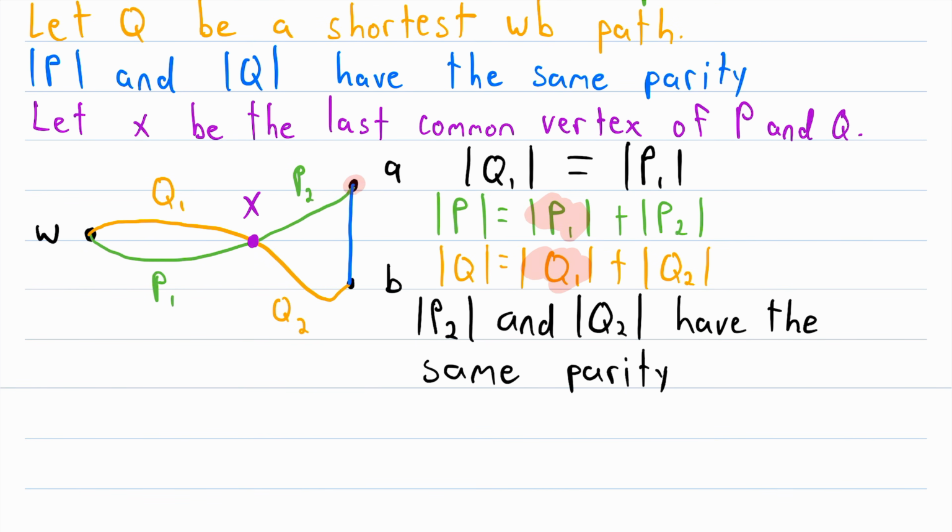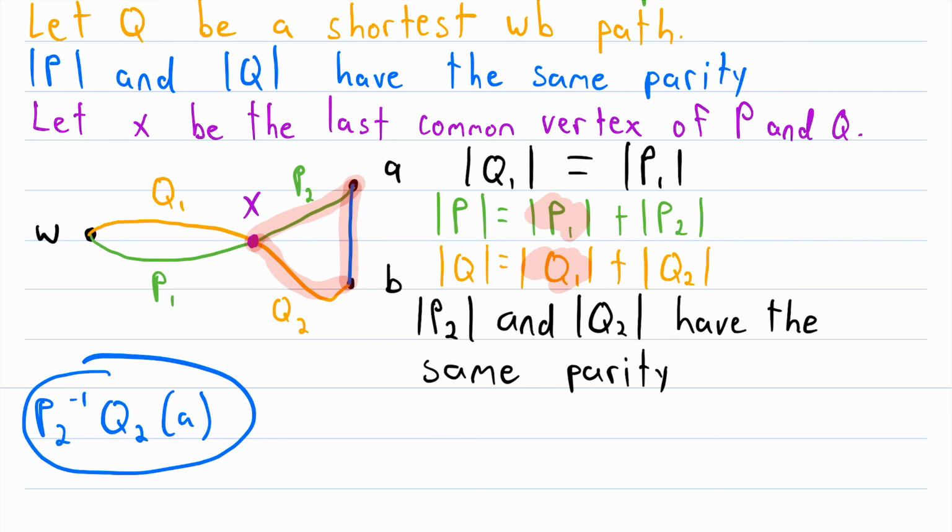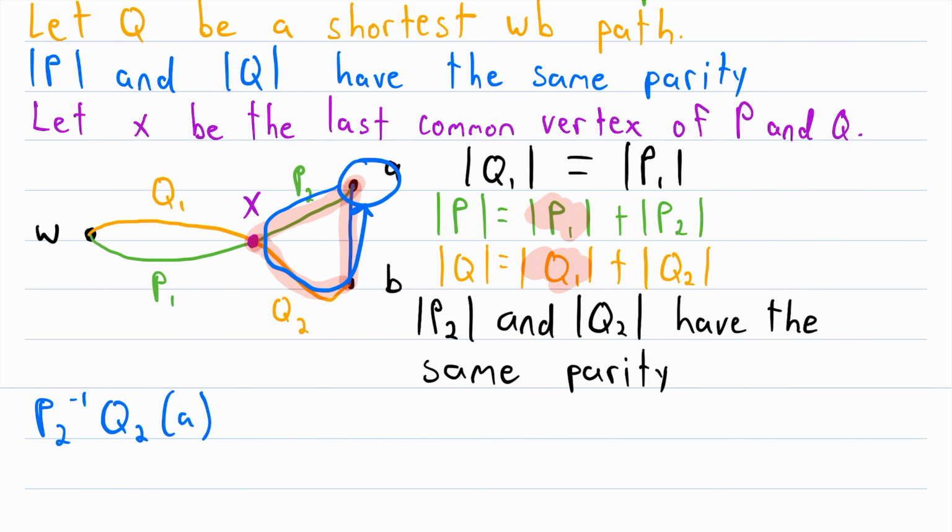This is the cycle that travels across P2 in the opposite direction, which I'll denote like this, P2 inverse. Then it travels across Q2. So it goes like that, P2 inverse to Q2, and then it travels to the vertex A, just like that. So this is just a way to denote that cycle. It starts at A, and then it goes all the way back around, coming back to A like a cycle does. So what is the length of this cycle?